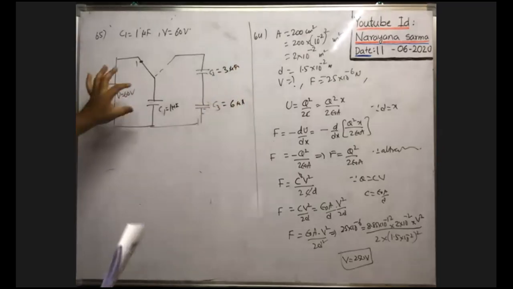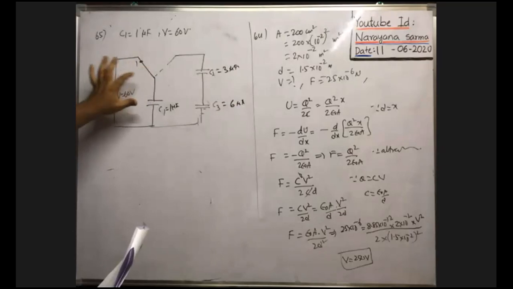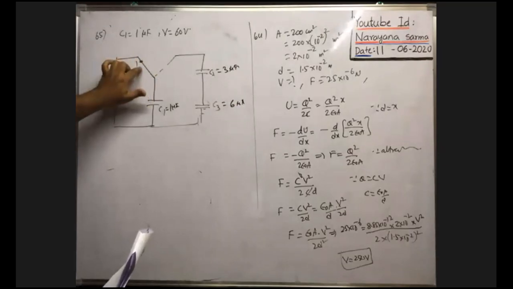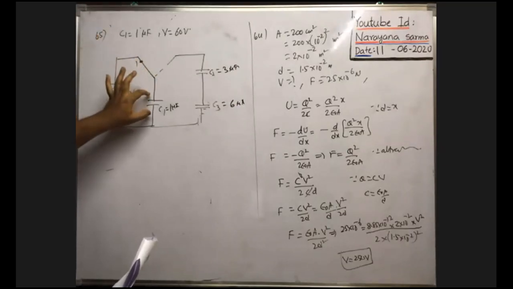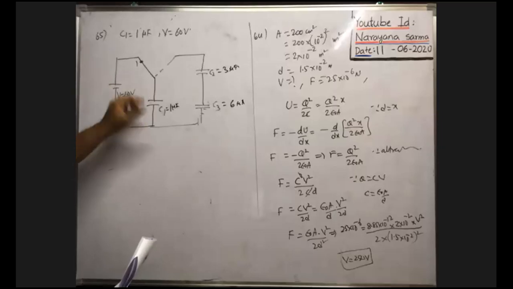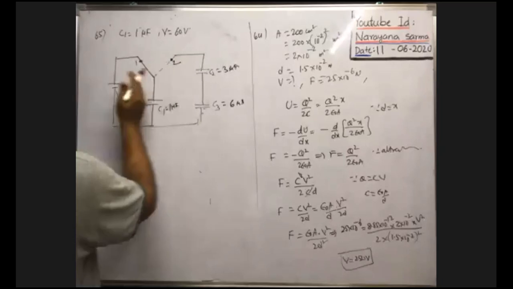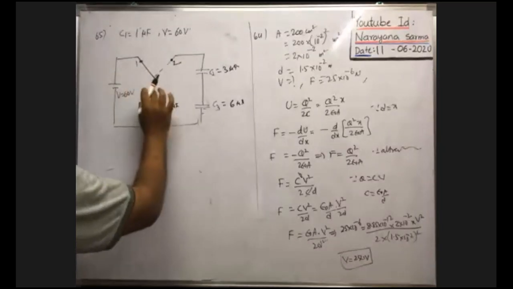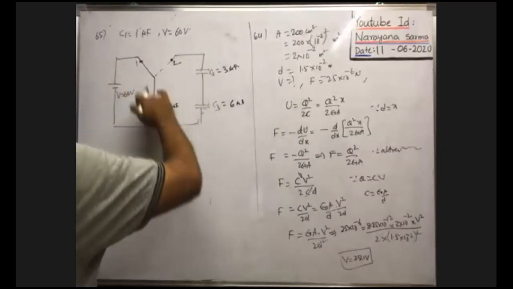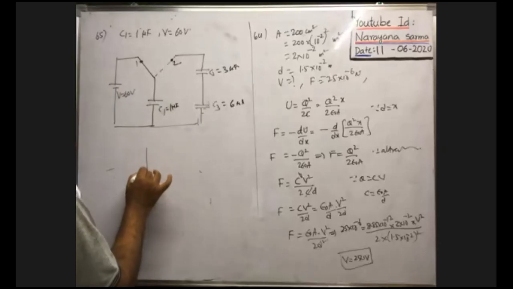Now this capacitor C1 is connected to the cell by closing the lever with 1. Then this capacitor is charged to this much potential. Now this lever is joined like this. Lever is connected to 2. Then the cell is excluded and these two capacitors are included in the circuit. Now the circuit becomes like this.